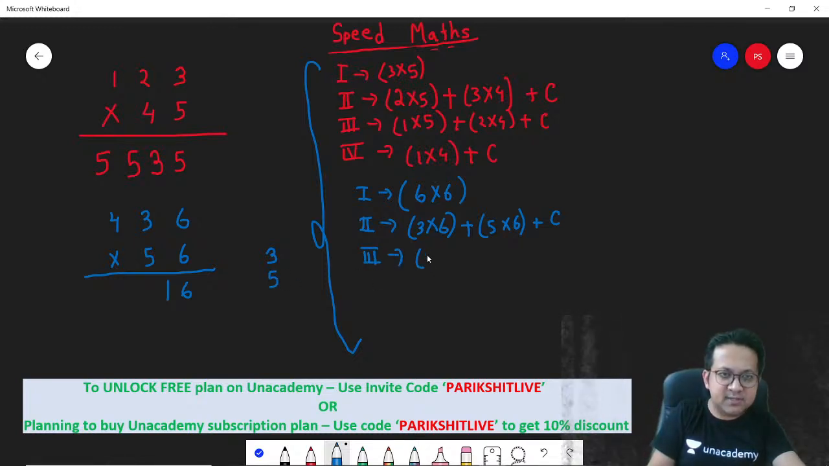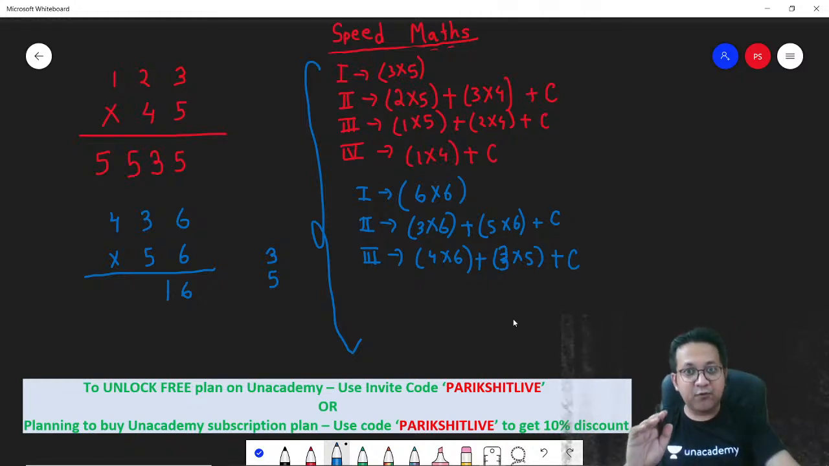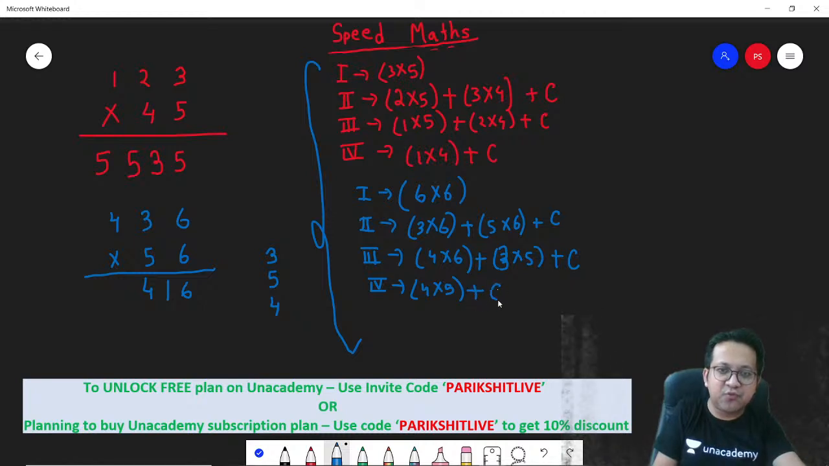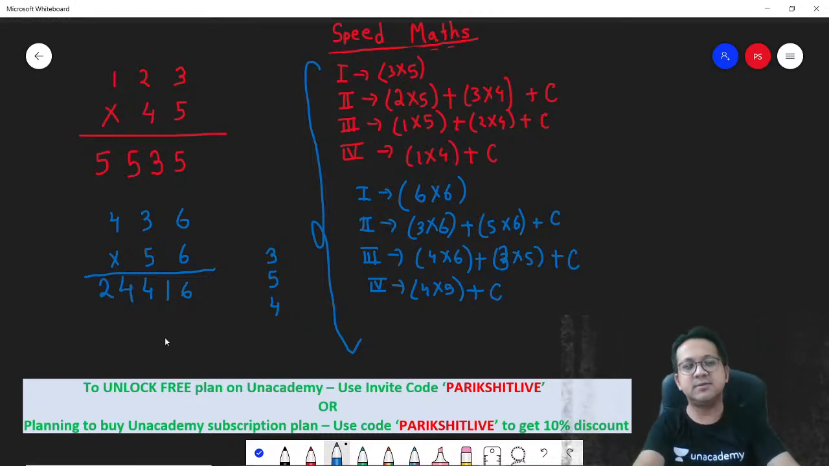Step 3 was 4 into 6 plus 3 into 5 plus any carryover. Correct? So 4 into 6 is 24. 24 plus 3 into 5, 15, is 39. Carryover 5 is 44. Carryover 4. And the last step is 4 into 5 plus any carryover. So 4 into 5 is 20 and carryover 4 is 24. That's your answer. Did you get this? I hope you all understood.